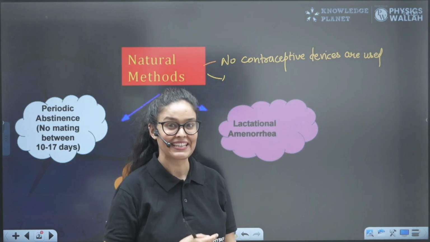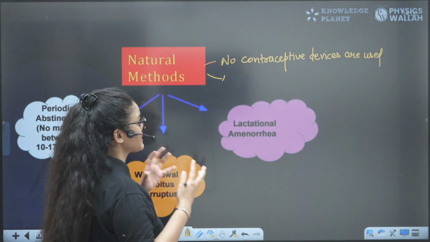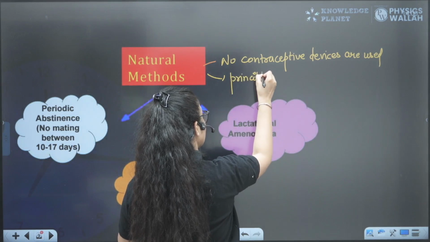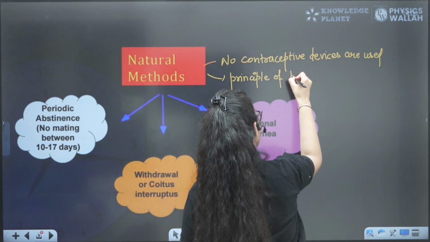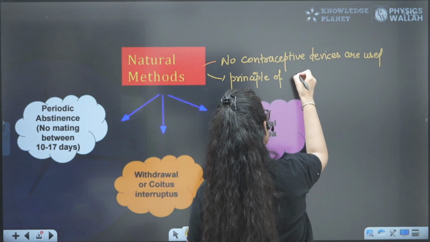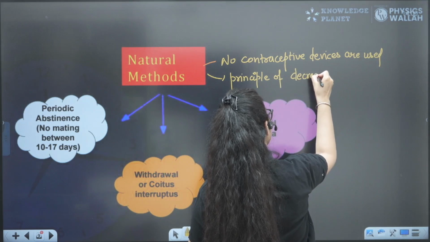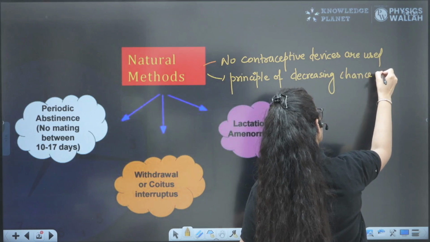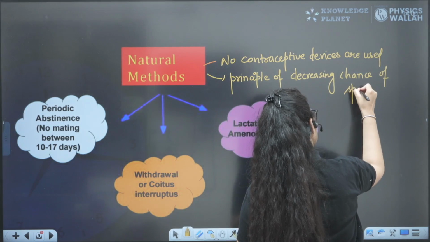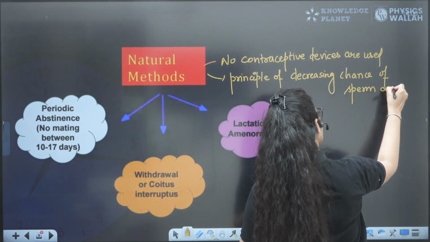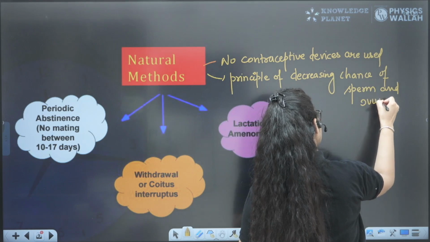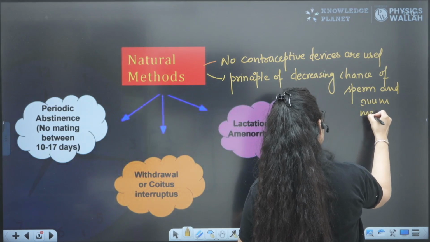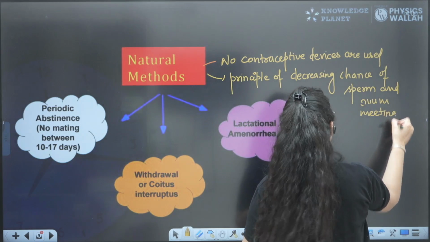Yes, exactly, it is based on the principle of decreasing the chance of sperm and ovum meeting, right? So that is basically the natural method.